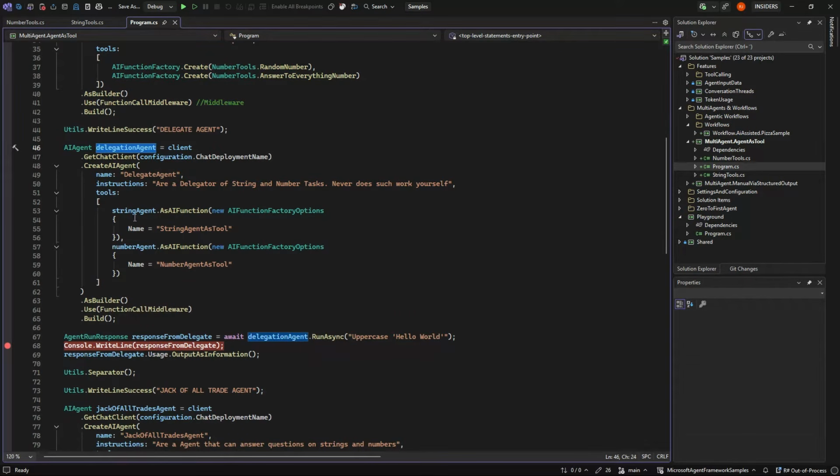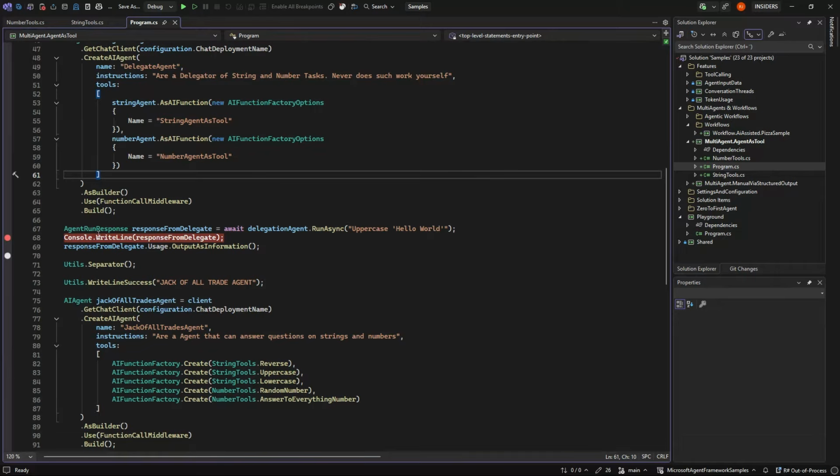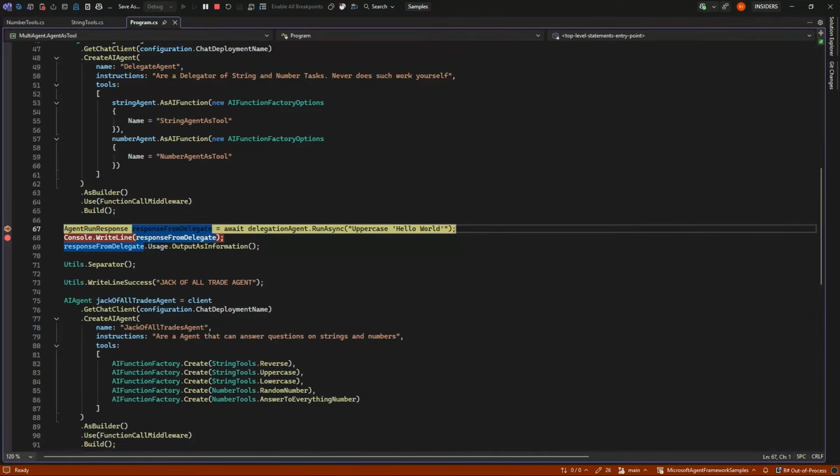But let's see that we now have these 2, but instead of just calling them, we're going to make a delegation agent. This is just a name I gave it. It's just an agent like normal, but instead of tools created with AI function create and so on, we're giving the string agent as an AI function with the name string agent as tool, and the number agent as a function down here. Then we call the delegation agent and ask it to uppercase hello world. If we set a breakpoint and run this, we will be able to see what's happening.